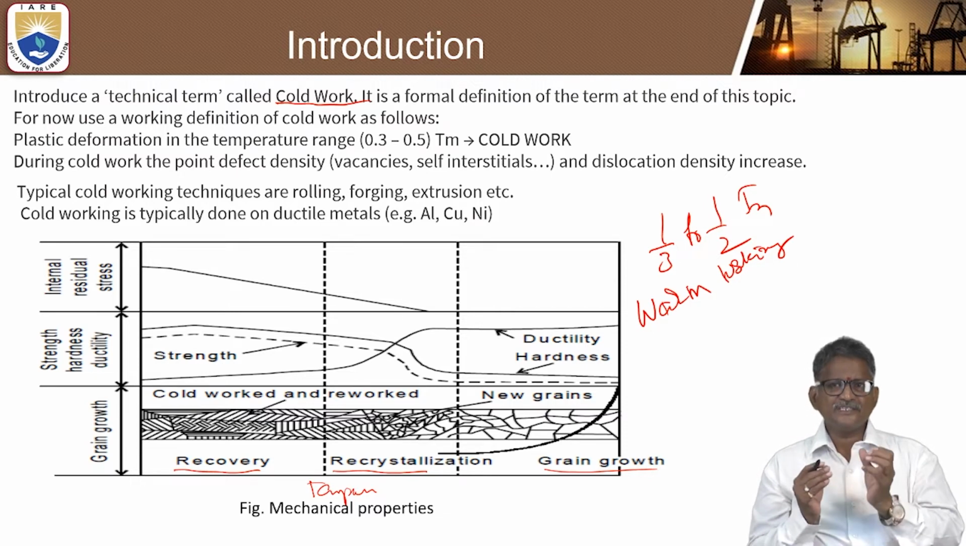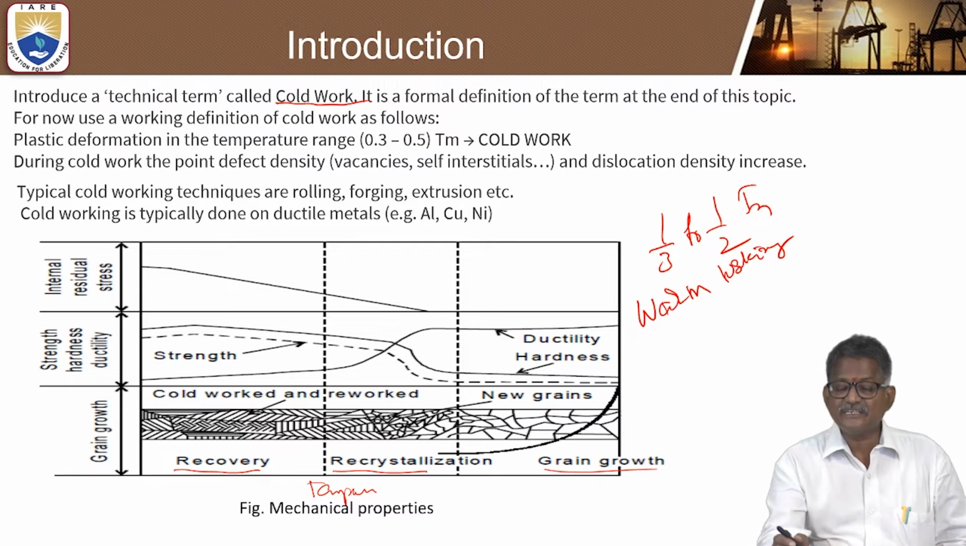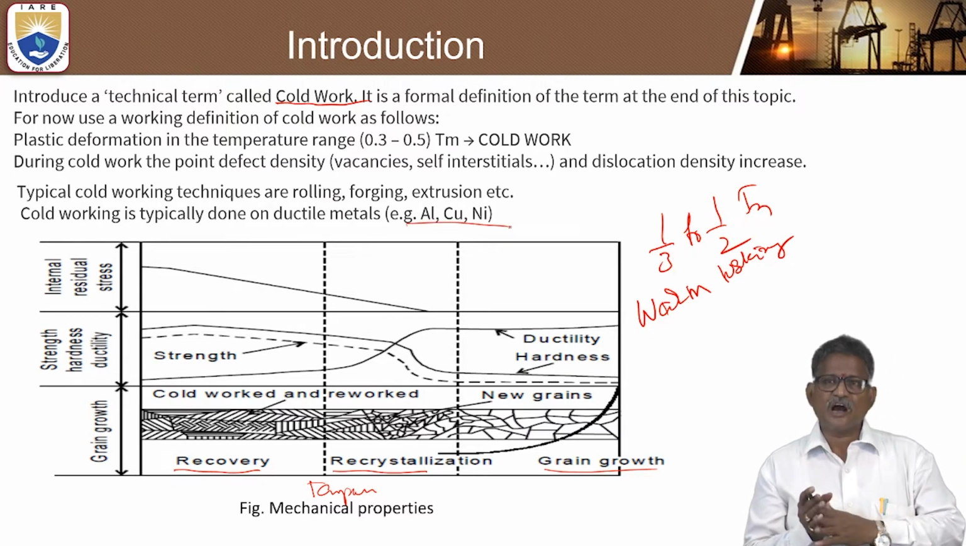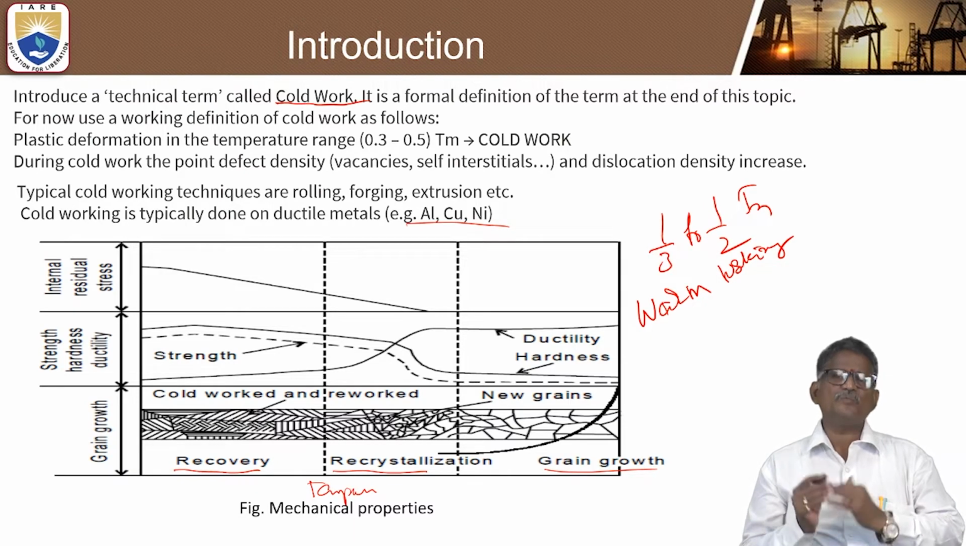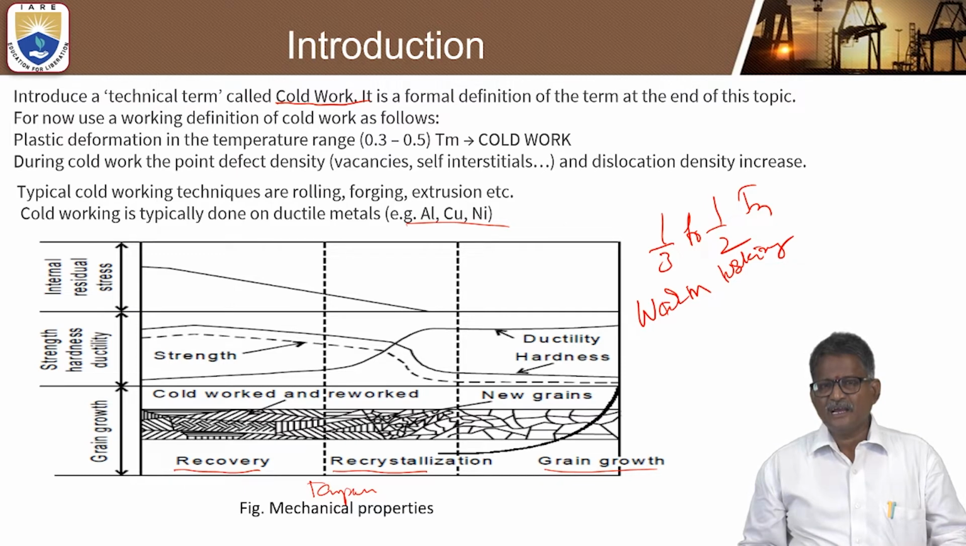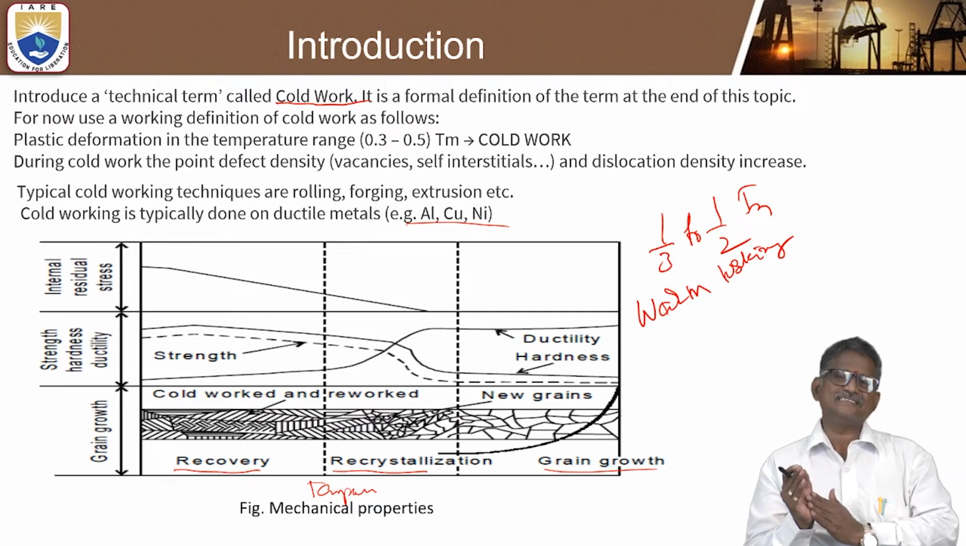Okay, and that is why cold working is typically done in a ductile material. This is very important. Ductile materials like aluminum, copper, nickel, these metals we obviously prefer for the cold working process. And similarly, the next stage is called recrystallization.